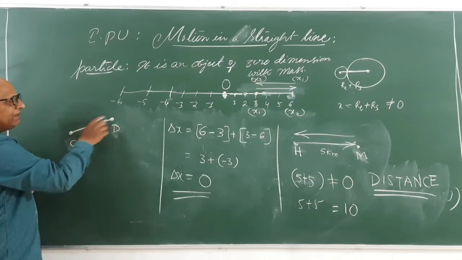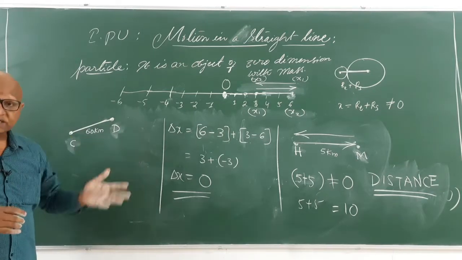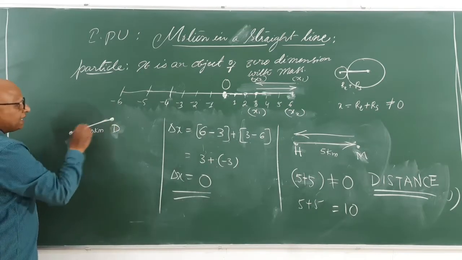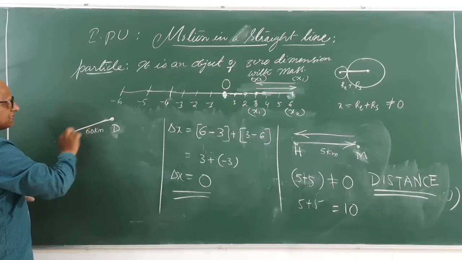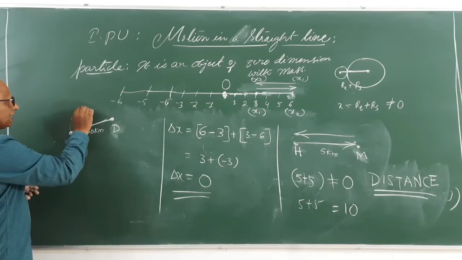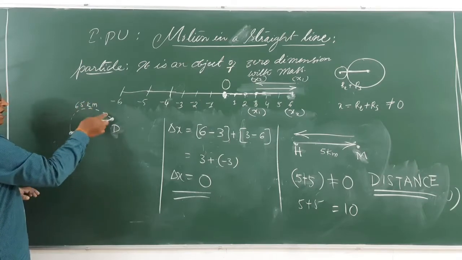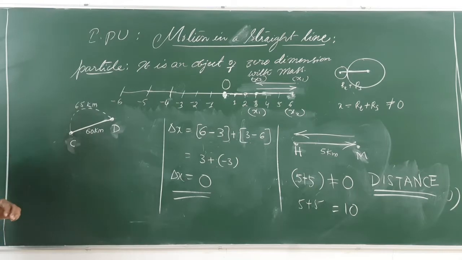Is it the only way to go from Chitradurga to Davangere? There are hundreds of ways, thousands of ways, crores of ways. One standard distance is 60 km, which is the straight line path between C and D. If I take another path which is 65 kilometers, is it not another path of going from C to D? Yes, it is very much possible, but the distance is not equal to 60 kilometers.